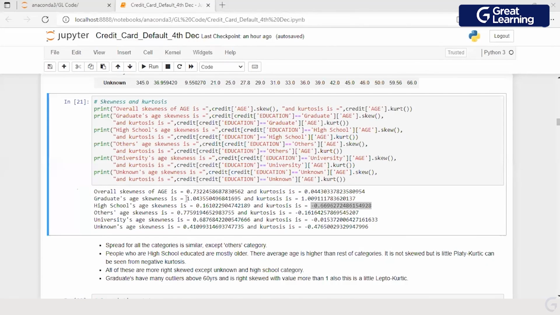The graduate has a skewness which is greater than 1 and the kurtosis which is also greater than 1, right? What does a kurtosis value greater than 1 mean? High peak, right? So you have a high peak for individuals who are graduates. You have a negative or flat peak for people who are in high school.